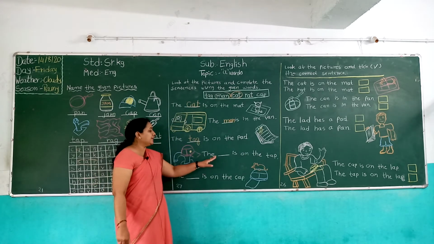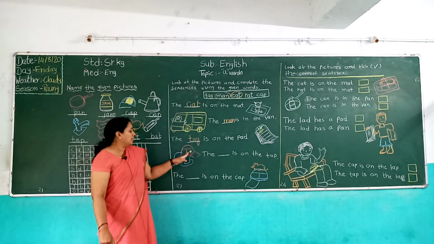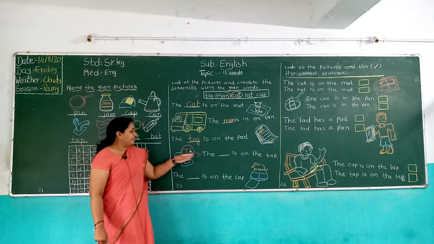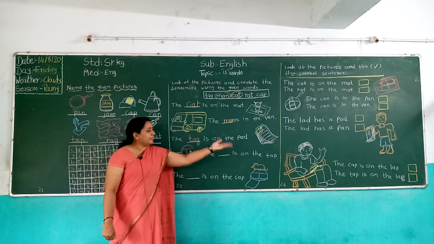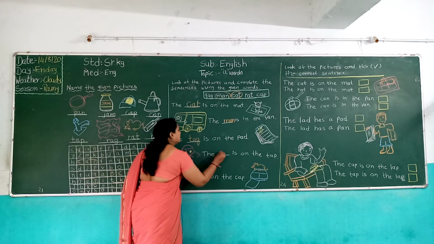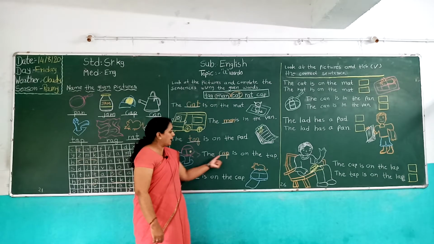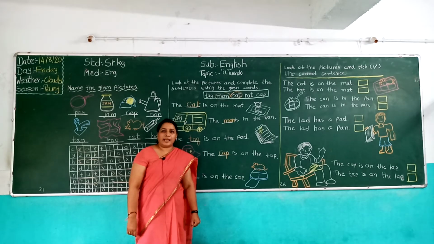So we write here the cap. Which picture is this? Cap. The cap is on the tap. Okay. Now complete the sentence. The cap is on the tap.